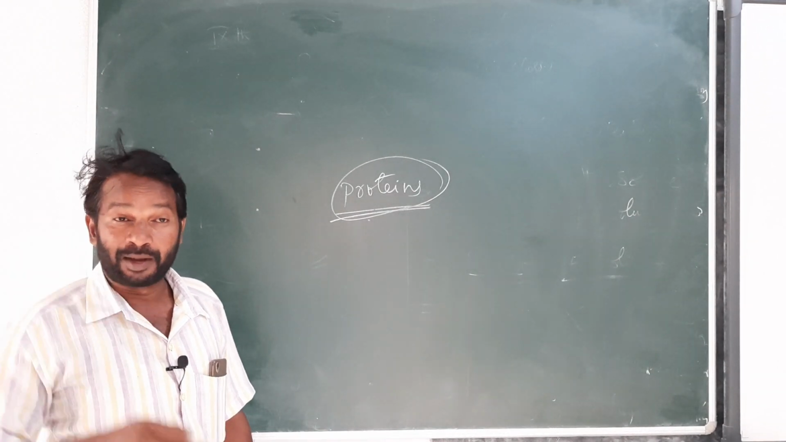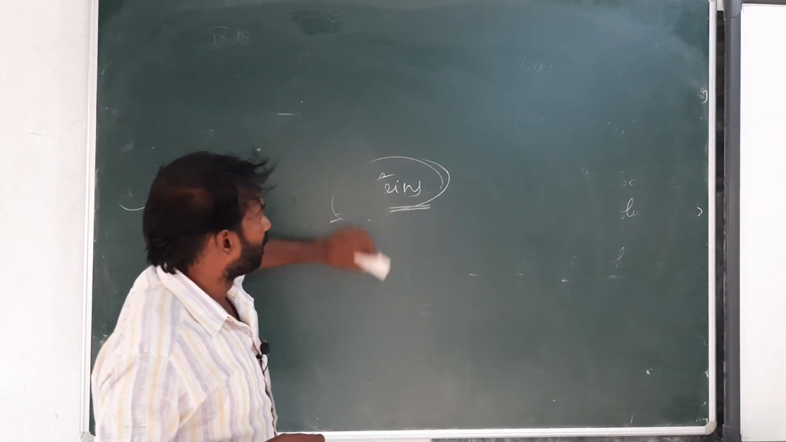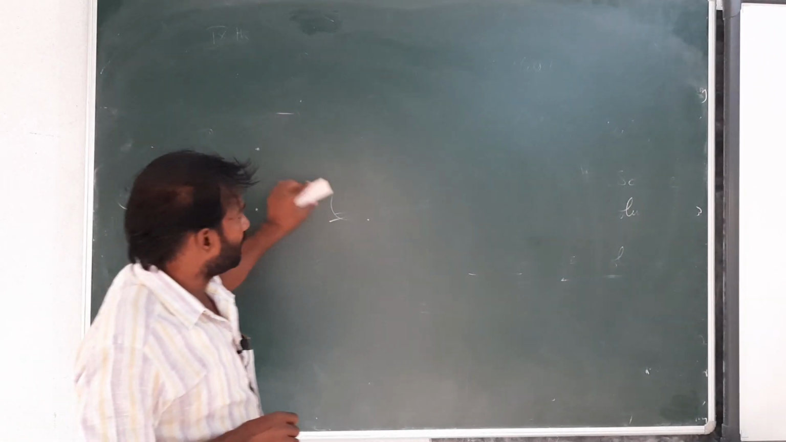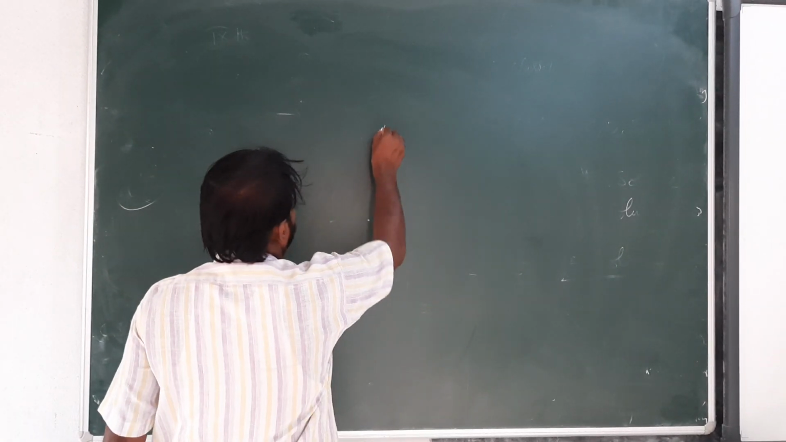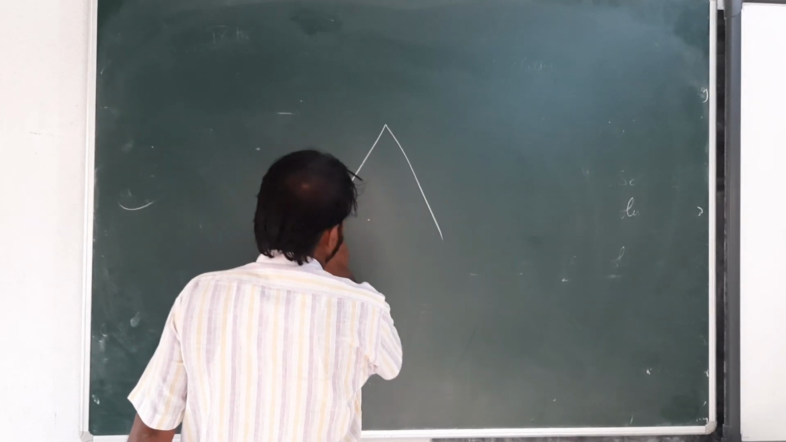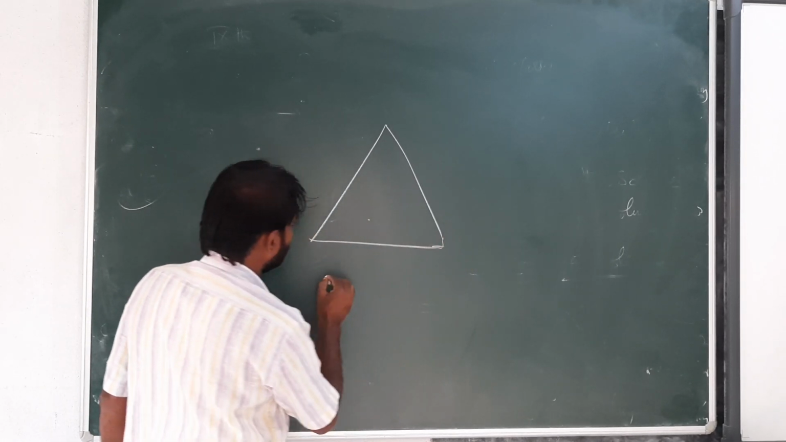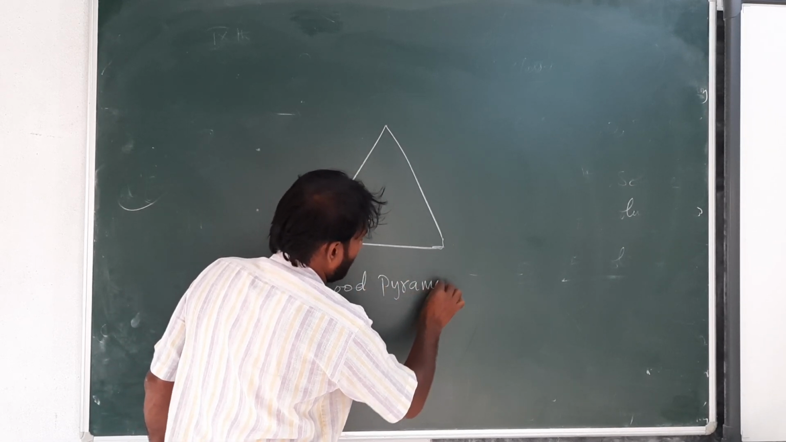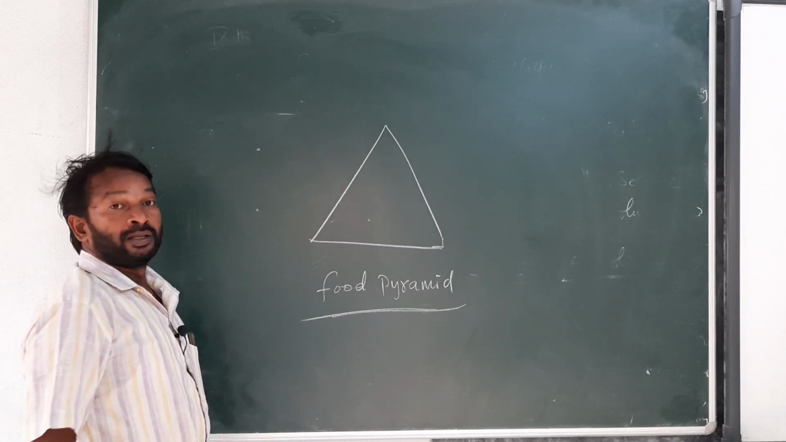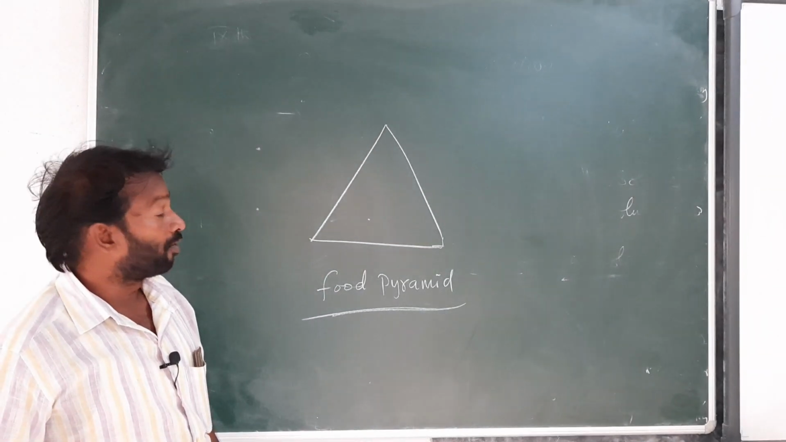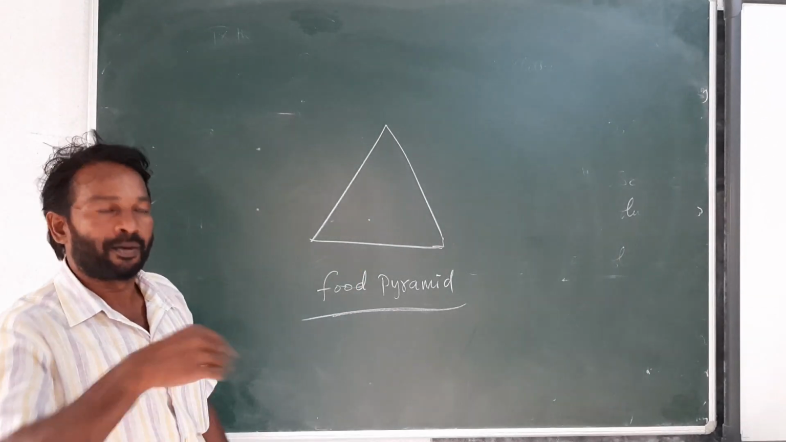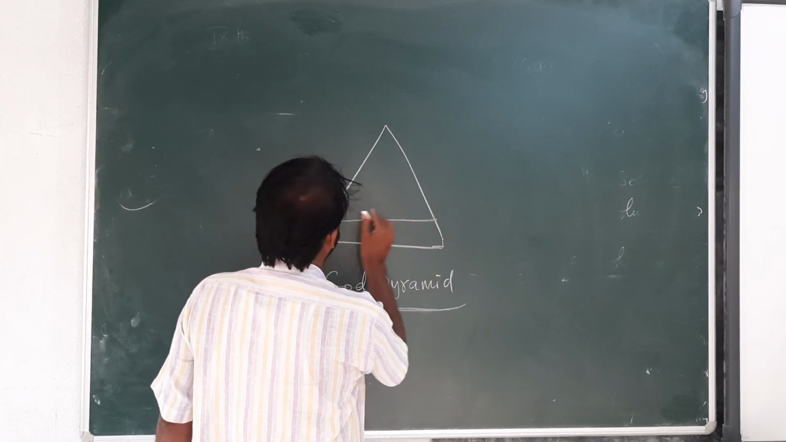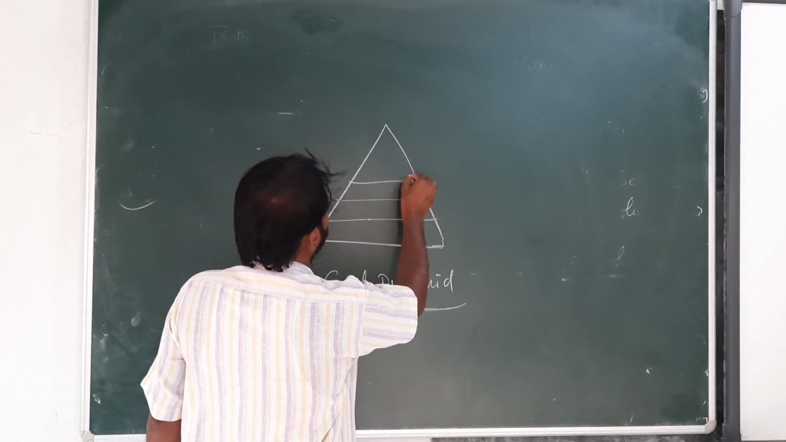Next, if you draw a graph of the requirement of these food components for our body, it appears like a food pyramid. This is called the food pyramid.